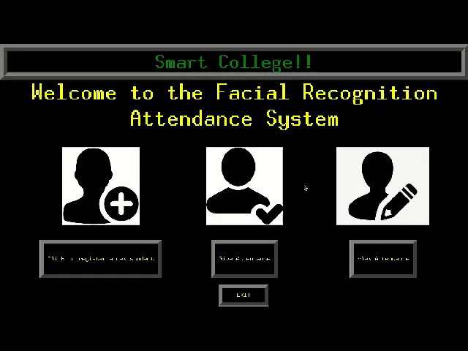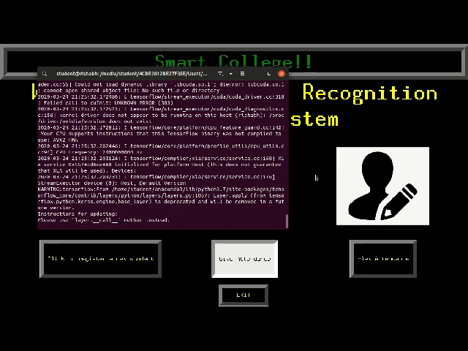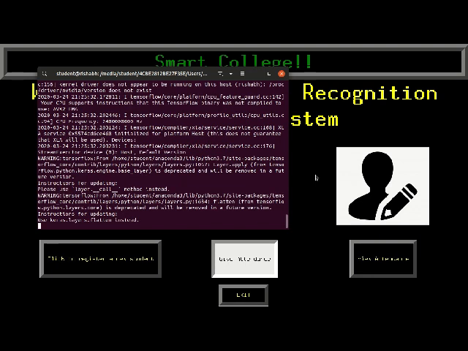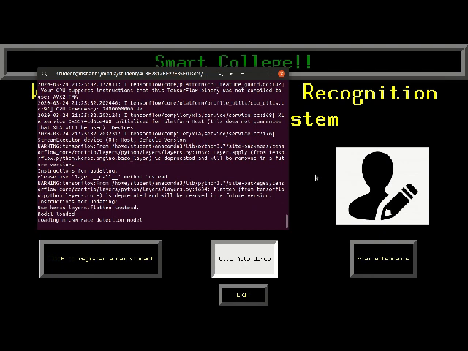Moving on from the add new student part, let us see the attendance part. Let me click on give attendance. It is working. This is supposed to work in such a way that the webcam will be turned on and all the students will just come, show their face and leave, whereas in the process, their attendance will be marked automatically in the XLS sheet.